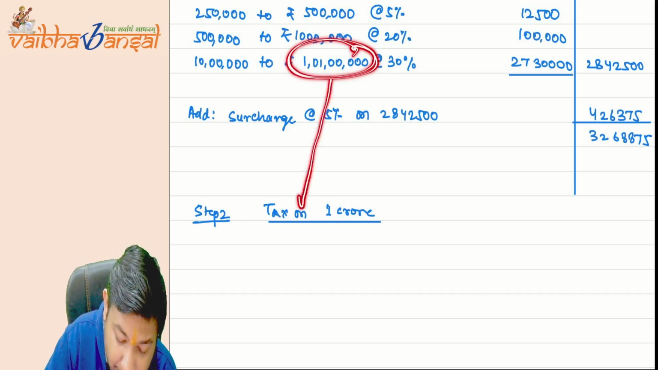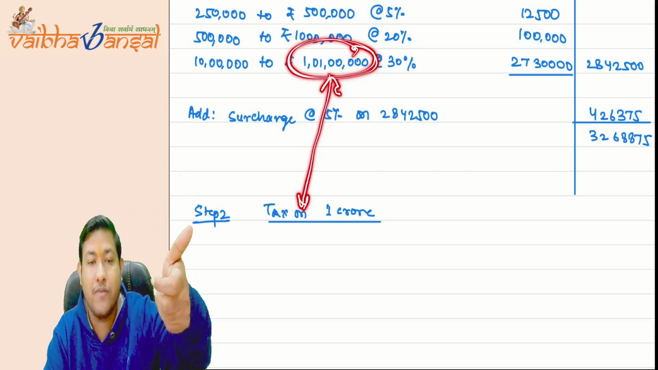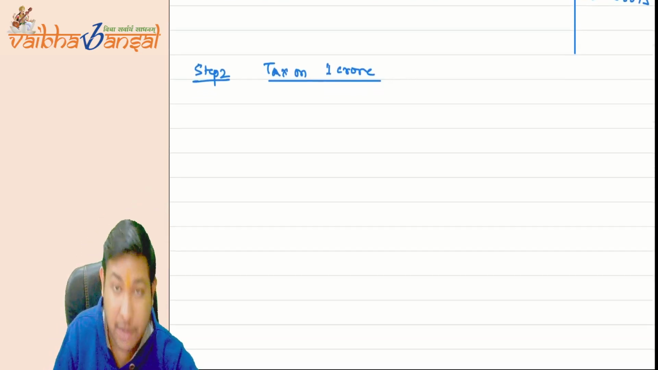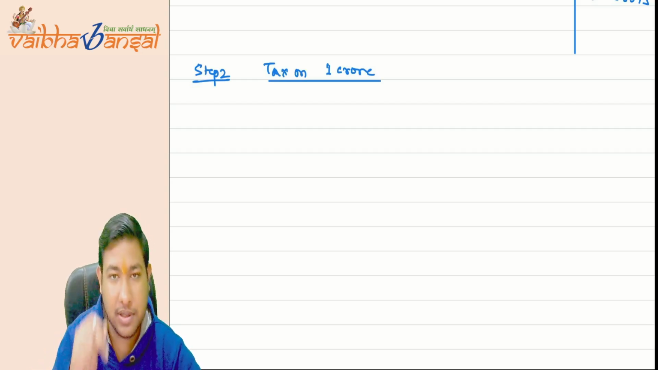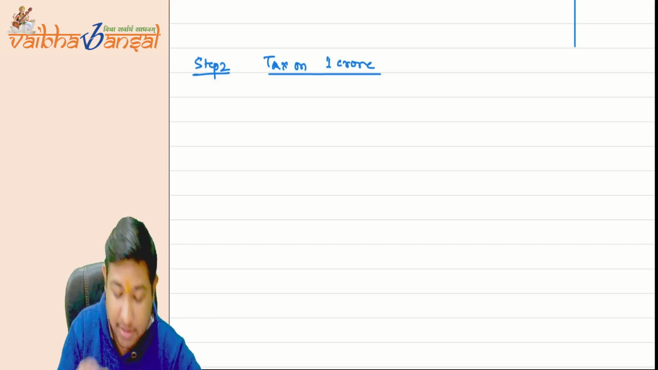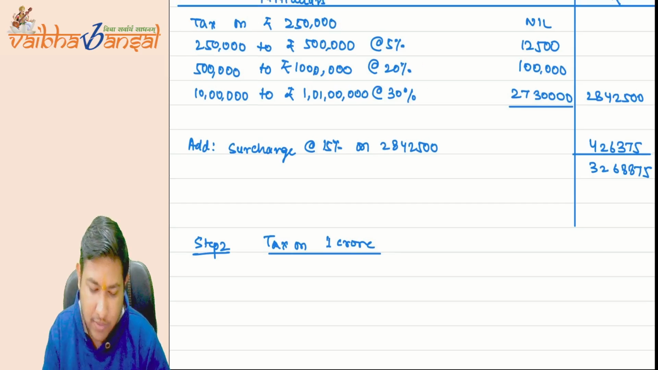So the marginal relief is coming from 1 crore, the over and above of 1 crore. Over and above 1 crore, there is an increase of 1 lakh rupees only. Because of that, there will arise a concept of marginal relief. So what will be the tax on 1 CR? It will remain the same.